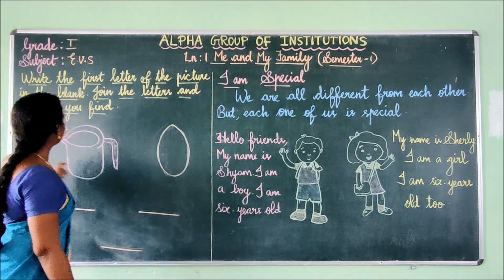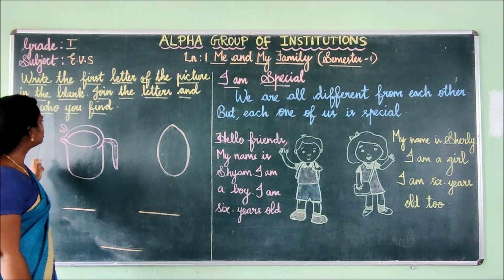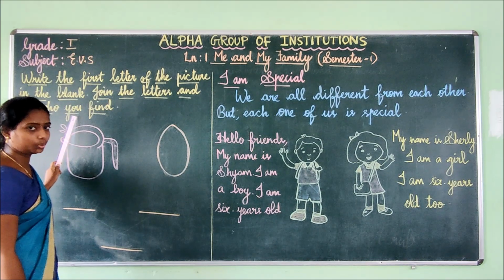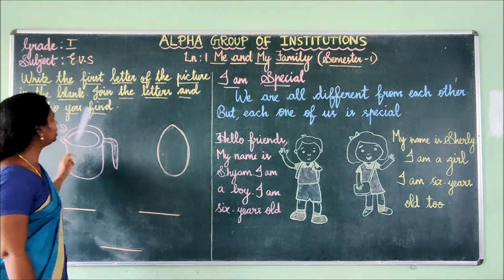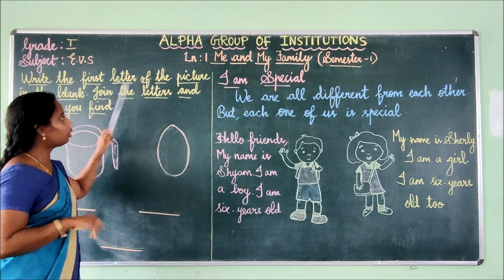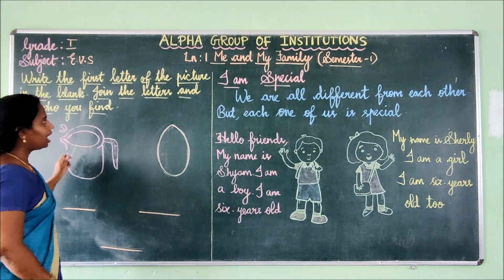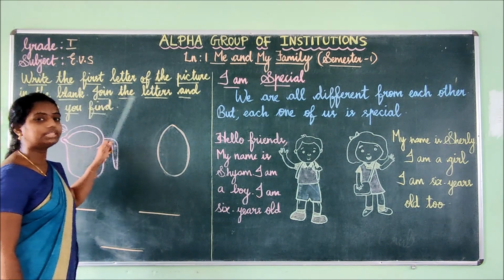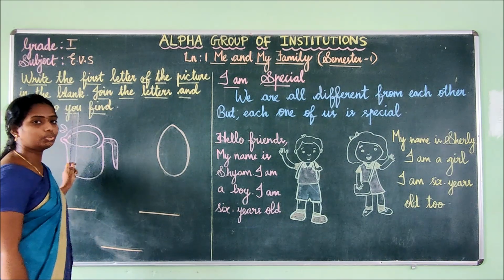A-N-D, and. S-E-E, see. W-H-O, who. Y-O-U, you. F-I-N-D, find. Okay, see, write the first letter of the picture in the blank, and what do we have to do? We have to join the letters and see who you find.